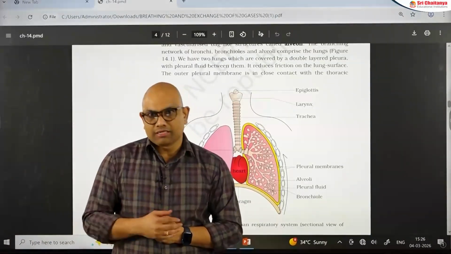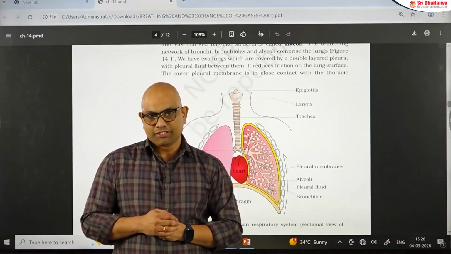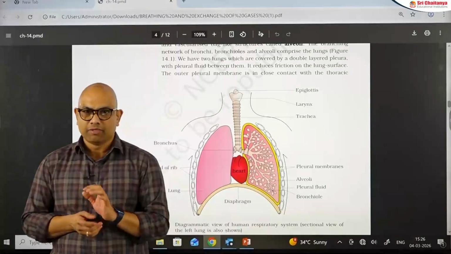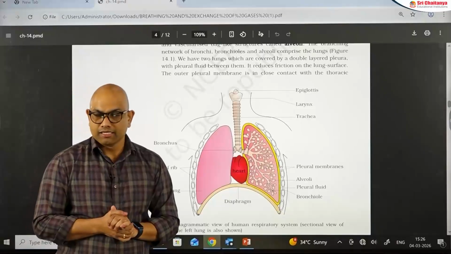We cannot alter the lung volume directly, but we can alter it by changing the volume of the thoracic cavity. So any change that occurs in the thoracic cavity will be reflected in the lungs. So these are the important points related to the respiratory system.